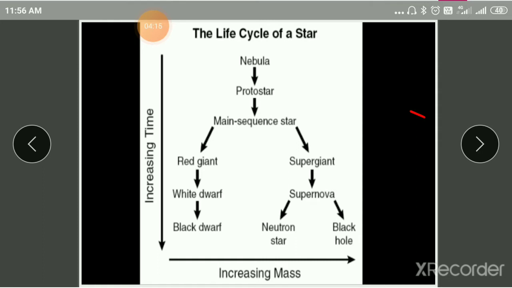When the heat rises up to 10^4 Kelvin at the protostar stage, the mass of the protostar is nearly equal to 0.08 times our solar mass. If the mass is less than 0.08 solar mass, they exist as brown dwarfs. So this is the protostar stage.